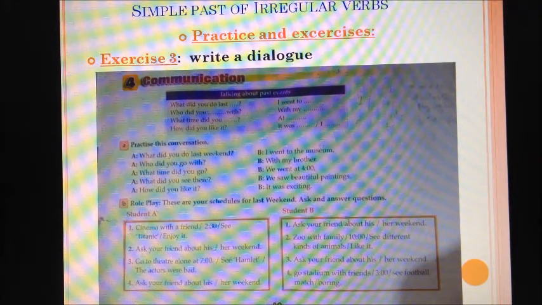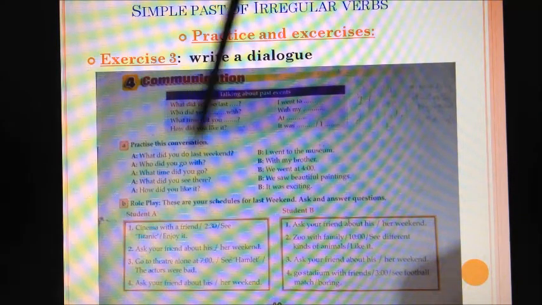So what time did you go? What did you do last weekend? Sorry. I went to the museum. Who did you go with? With my brother. I went with my brother. What time did you go? We went at 4 o'clock. What did you see there? We saw beautiful painting. How did you like it? It was exciting.